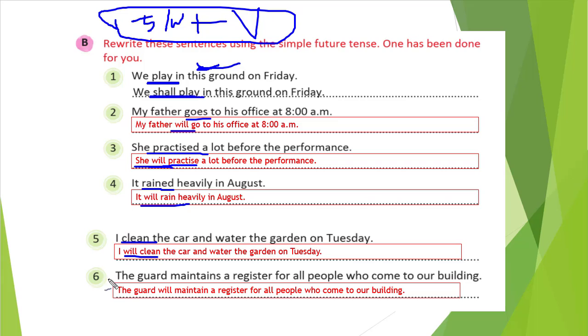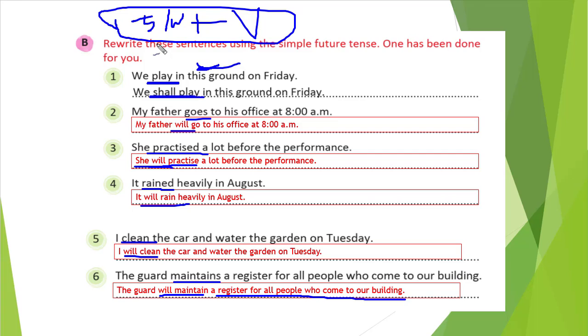Okay, so let's see 6.1. The guard maintains a register for all people who come to our building. So maintains is the verb. So the guard will maintain. Guard is singular, so we wrote will, and in the place of maintains, we will write the base form, that is maintain. Will maintain a register for all people who come to our building, right?